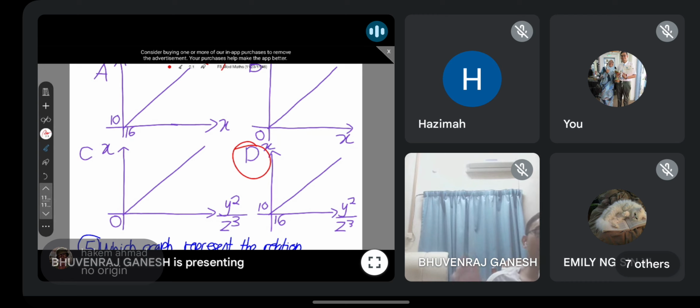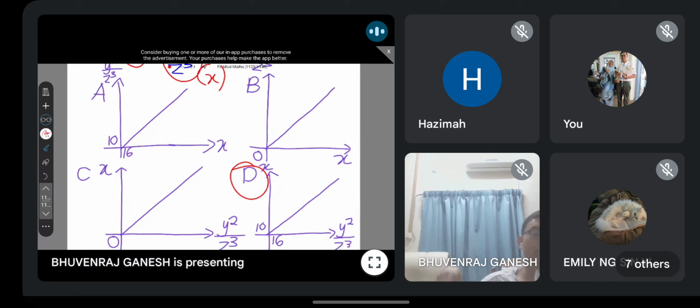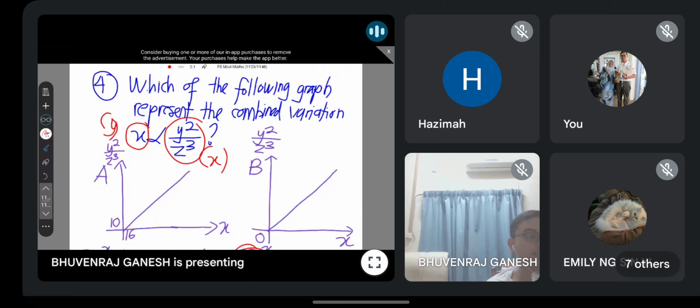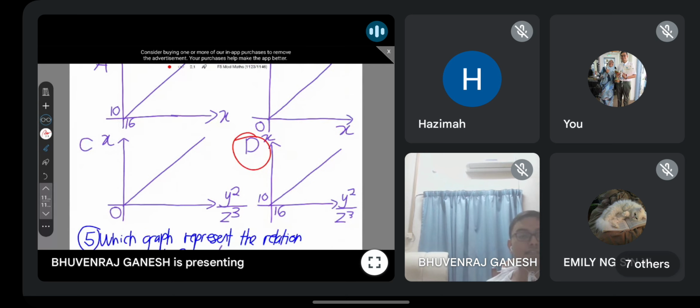Remember, guys, in this question, the graph must pass through the origin. Graph kena sentuh asalan. Why must it touch the origin? Because if you convert it into an equation, can you see, guys, do you have a y-intercept in this graph? Adakah kamu ada pintasan y berdasarkan persamaan ini? I think no. You don't have a y-intercept. That's why your graph must pass through the origin. It cannot pass through number 10. Number 10 is not the origin. So this one is wrong. So that's why the answer is C.